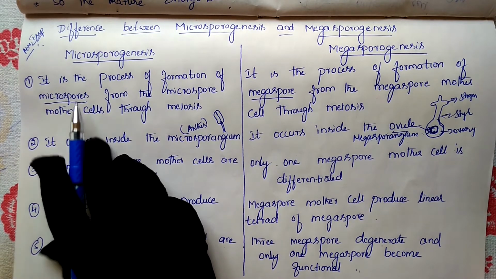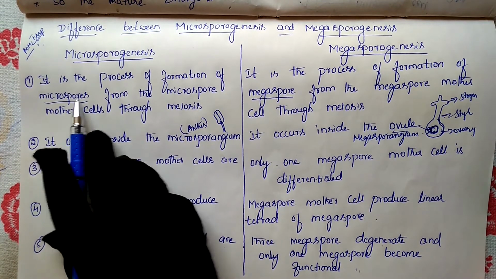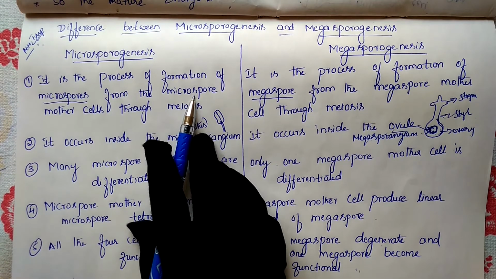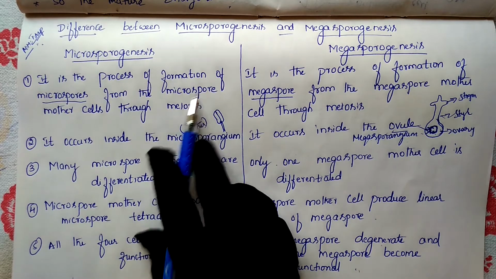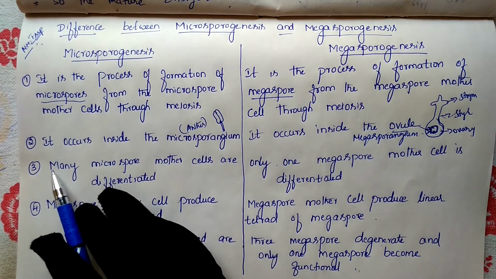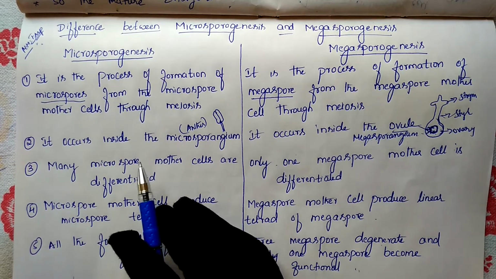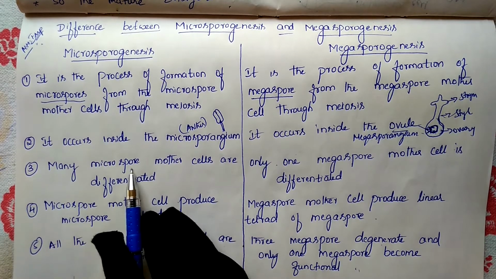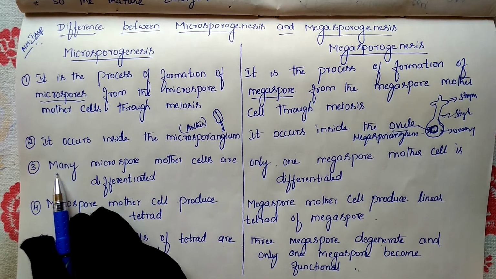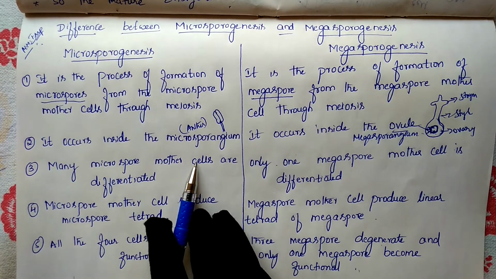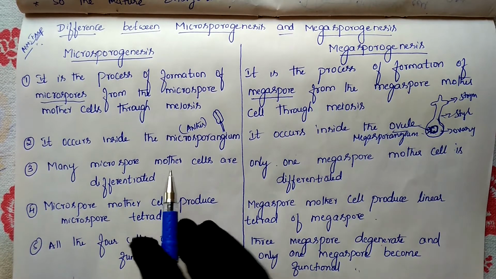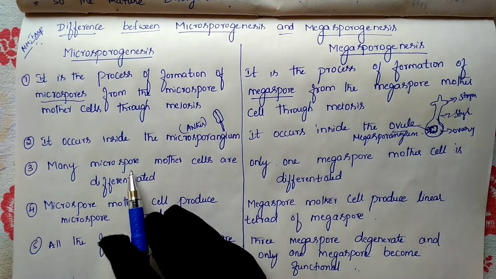So in microsporogenesis, many microspore mother cells, more than one, will be present, and all these microspore mother cells will undergo this process.